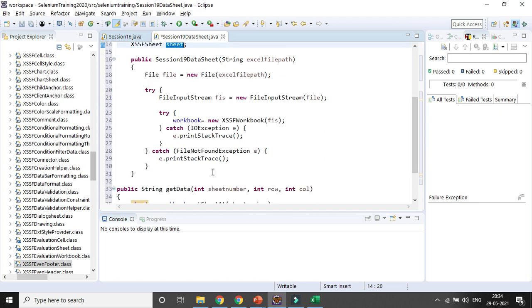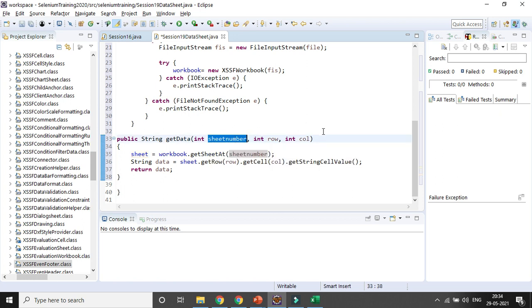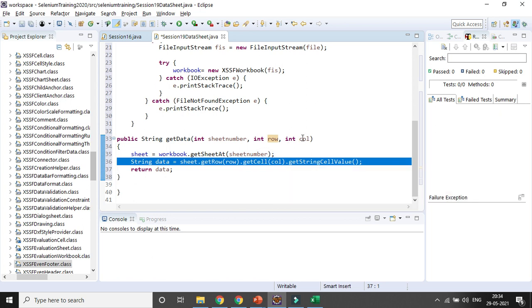Then I am reading with the help of sheet number, so it will be 0, 1, 2, 3, 4 like that in case of multiple sheets. Then I got to know the row, then I got to know the cell number, which is the column, and then I also got to know the value. So that's why I have read it completely.